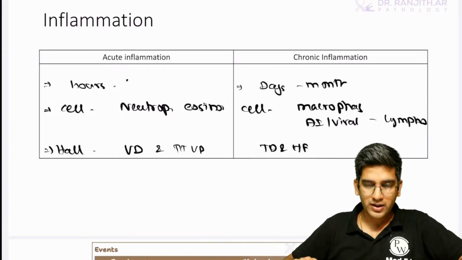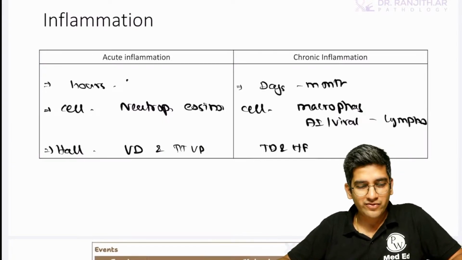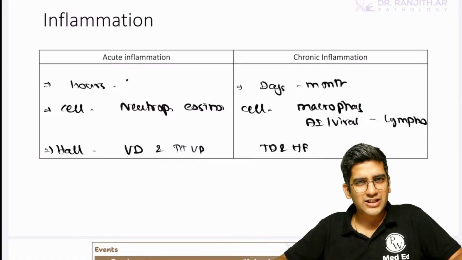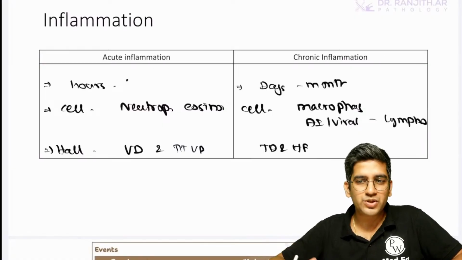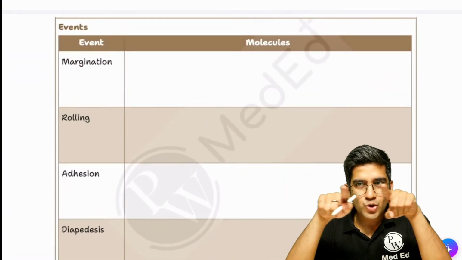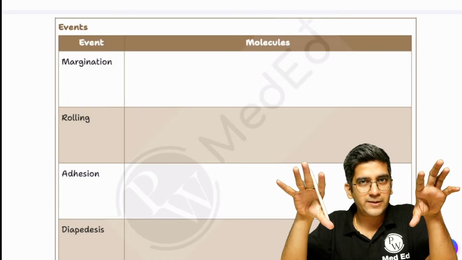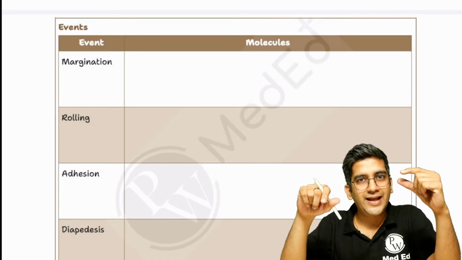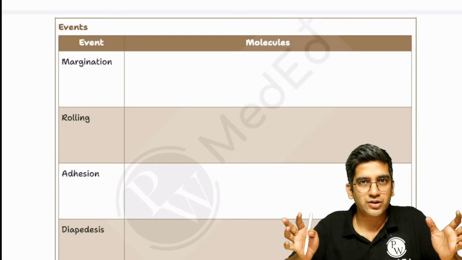Fine. Okay. Quickly, let's recap the events of inflammation. I don't think much has been asked about it, but yes, you need to know about selectin rolling. 2-mark questions might come. First, we divide inflammation into two phases: the vascular phase and the cellular phase. The vascular phase is any change in the blood vessel. Initially there will be vasoconstriction, then vasodilatation.